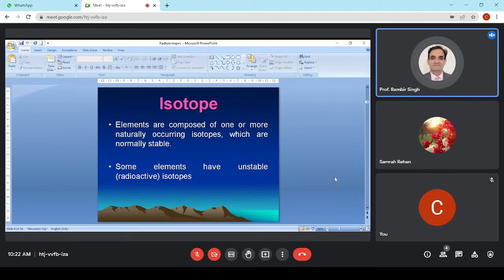Right? Yes, sir. Mass will be 12. But if carbon has one extra neutron, then the mass will be 13, and two extra neutrons, the mass will be 14.